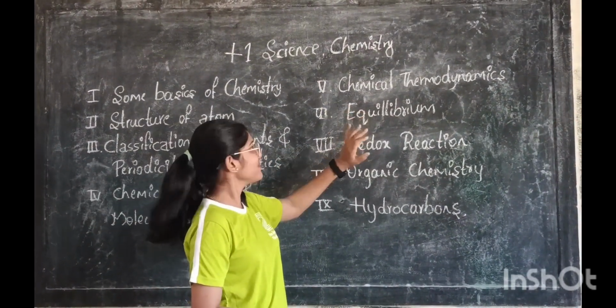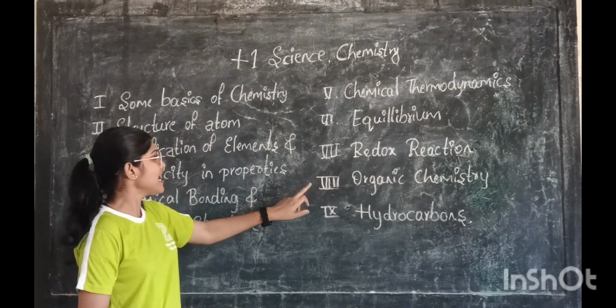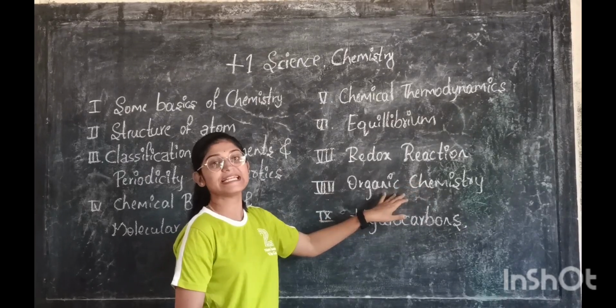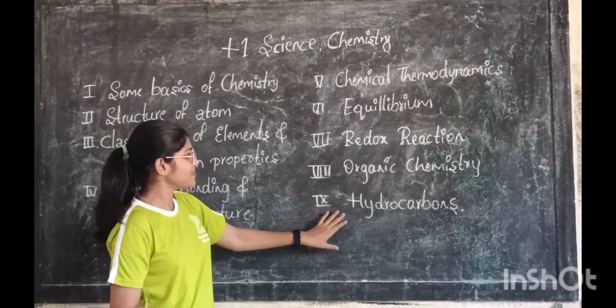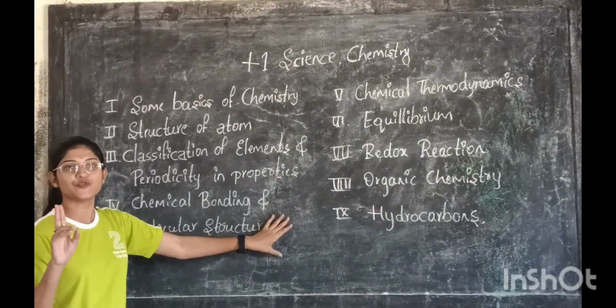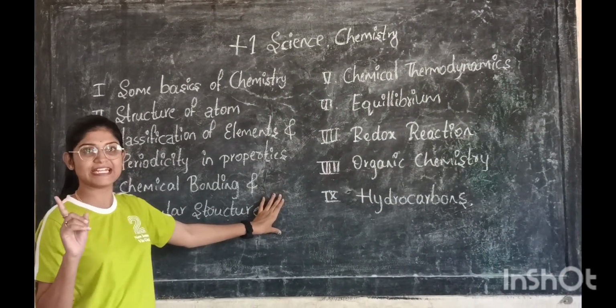Fifth, chemical thermodynamics. Sixth, equilibrium. Seventh, redox reaction. Eighth, organic chemistry. In this we are going to learn some basic principles and techniques. And ninth chapter, hydrocarbons. This syllabus is divided into two parts. You have two parts, part 1 and part 2 chemistry for the Plus One Science NCERT textbook.